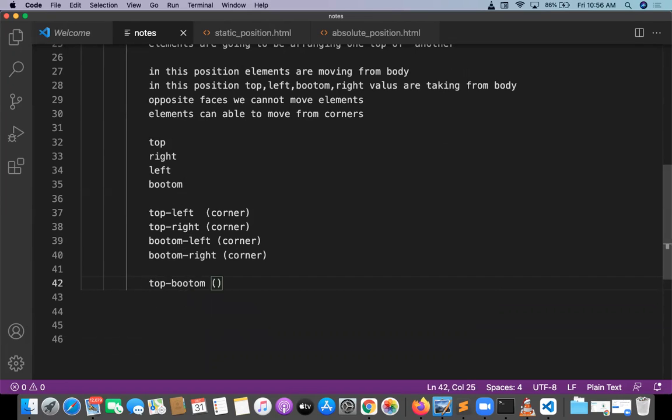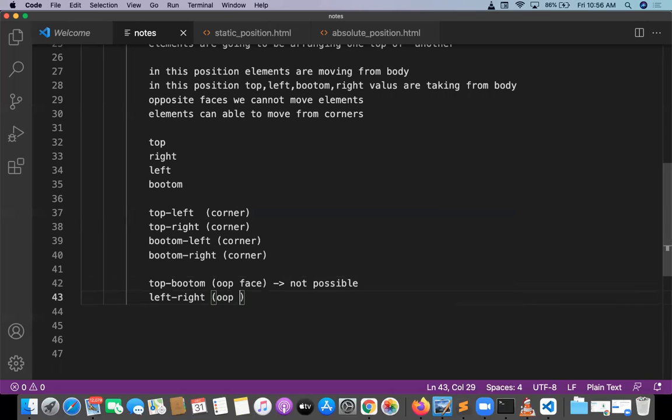Can I say top bottom? Top bottom, opposite faces. Top is one face, bottom is one face. Opposite faces, element can't able to move. So opposite face, this is not possible. Please try to understand. Next, tell me one more thing: left, right, or right, left, whatever it may be.